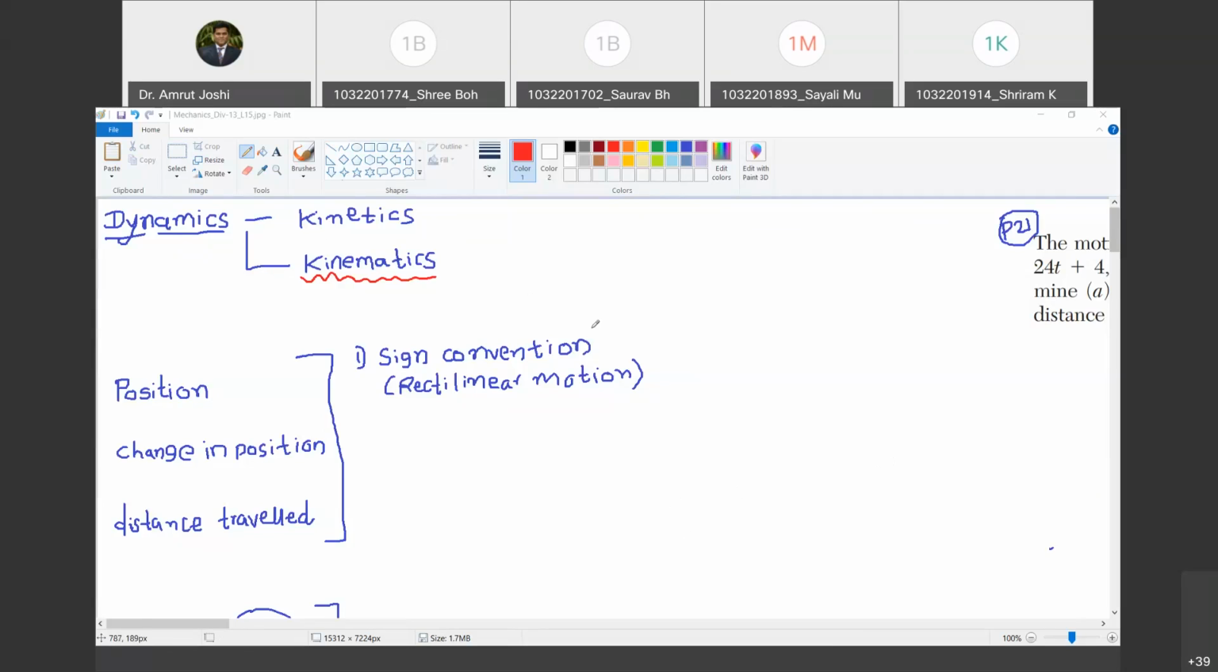So let us try to understand what we mean by cause of the motion. So once again, let me clarify. Okay, except Sriram, everyone else please mute your microphones.